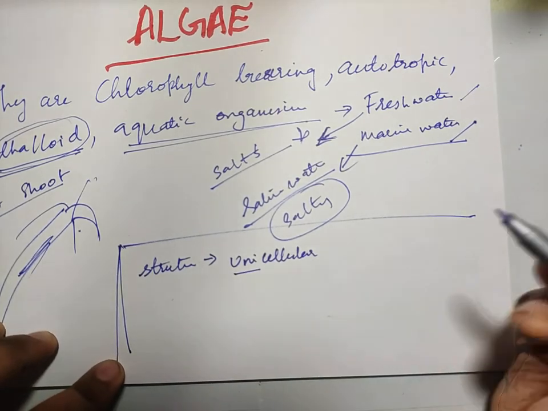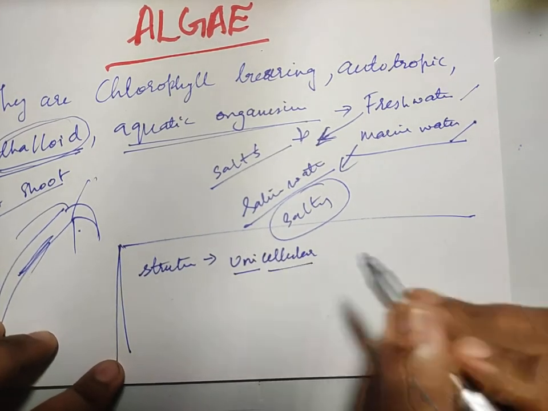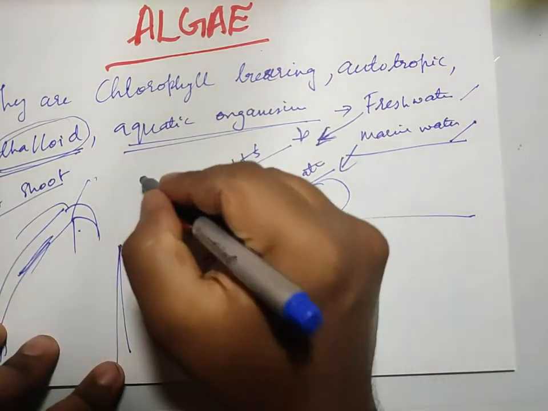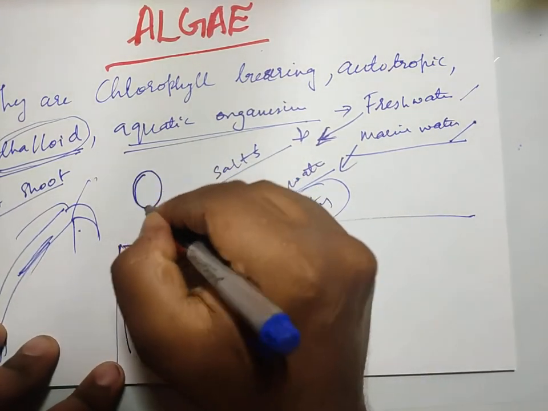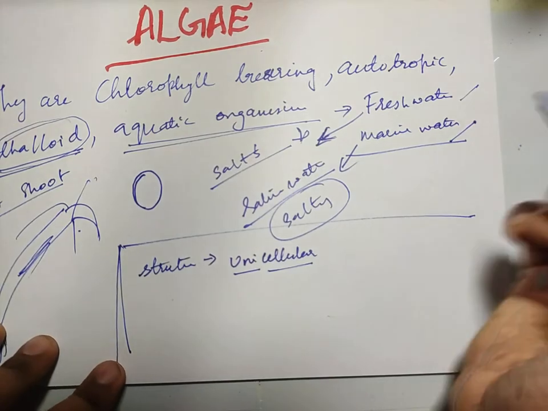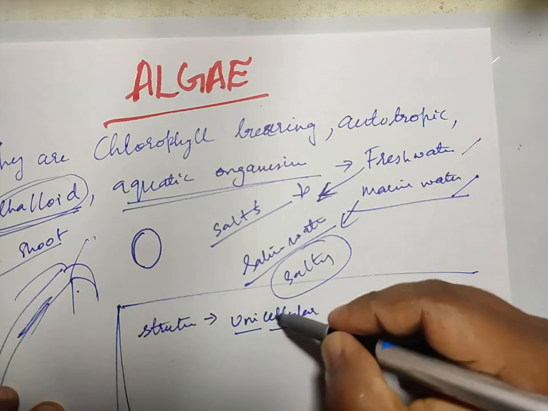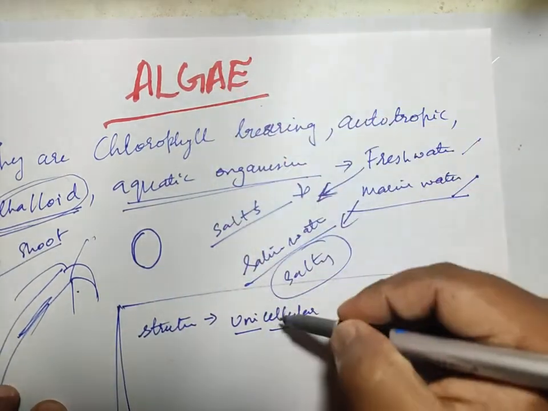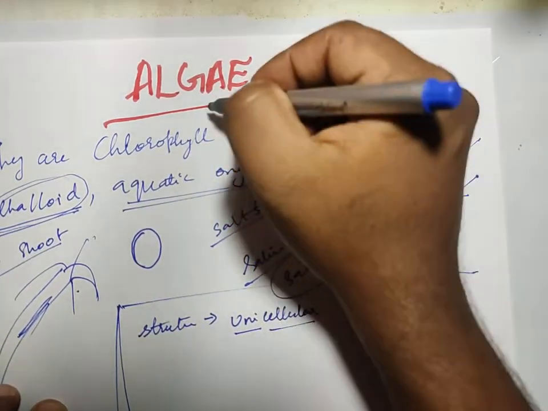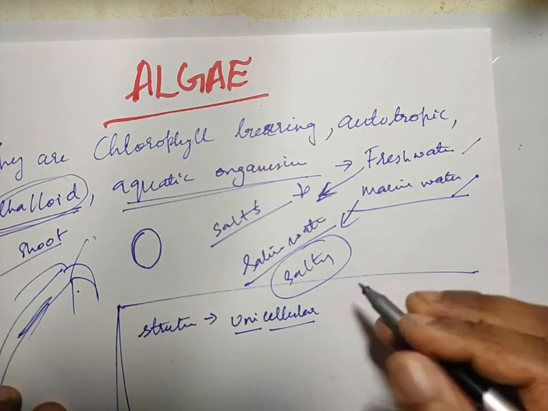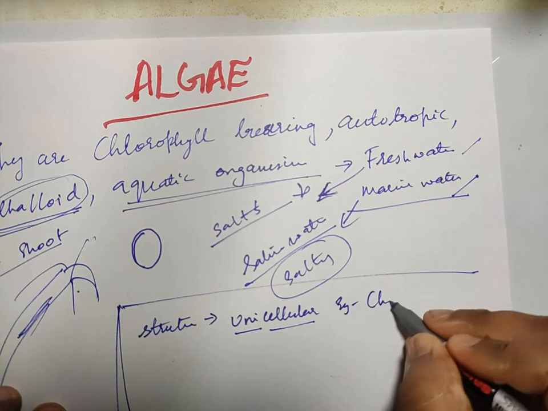Uni refers to single. Cellular refers to what? Cella refers to cell. Some algae are single cell. The one cell itself makes the whole organism. They are called unicellular algae. One cell itself makes a whole organism, then it is called unicellular algae. One cell itself makes the algae. Example is Chlorella.